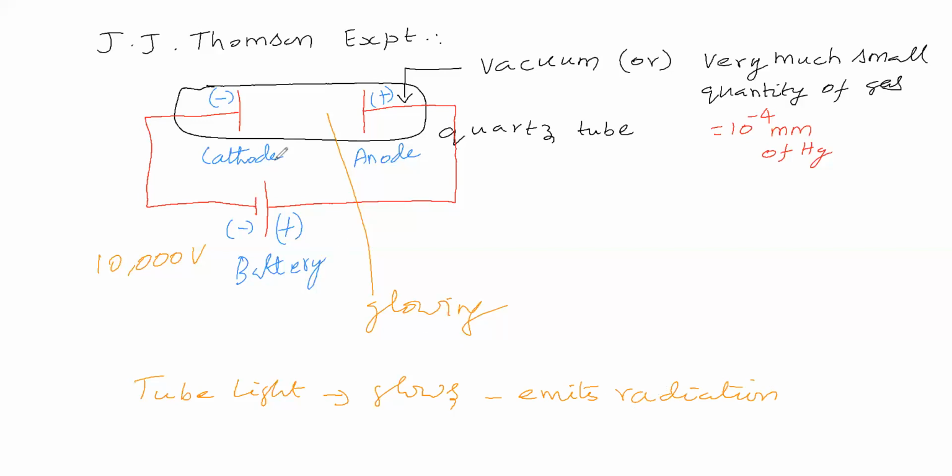Like this, this part is glowing, so is it emitting radiation or not? Is the emitted radiation moving here, or what do you say regarding this place?